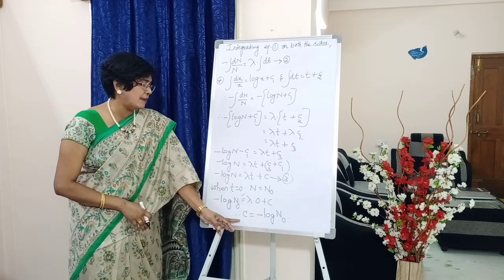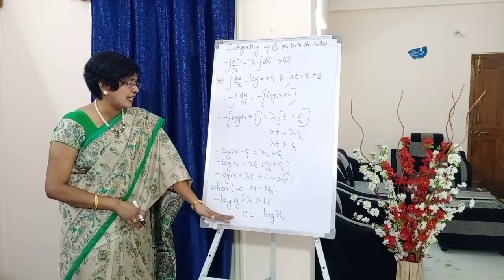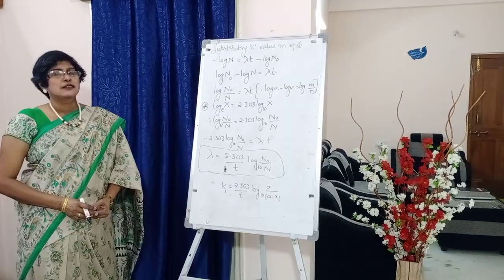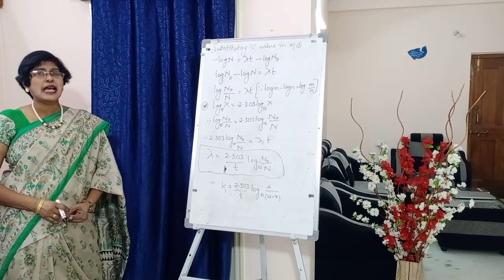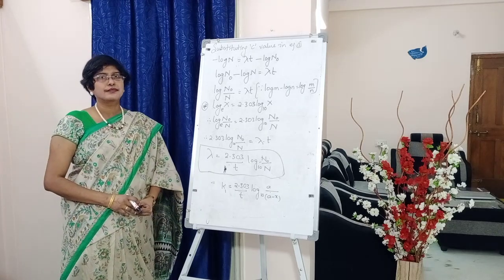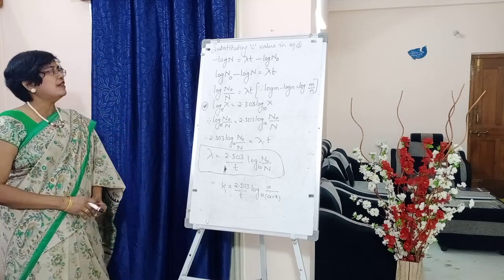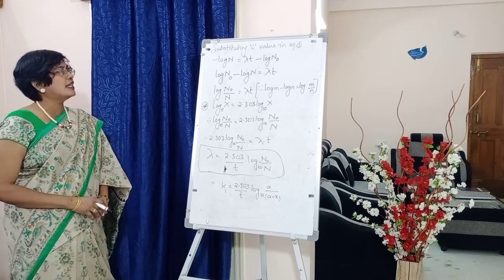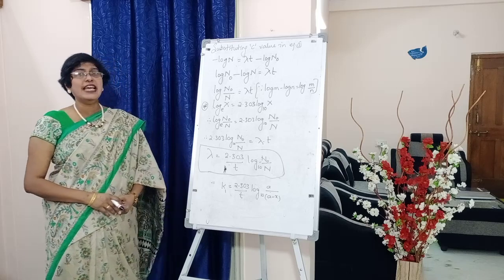Therefore c will be equal to minus log n naught. Below write down, substituting the c value in equation 3: minus log n is equal to lambda t minus log n naught. So this is what we get by substituting the c value in equation 3. Minus log n is equal to lambda into t minus log n naught.